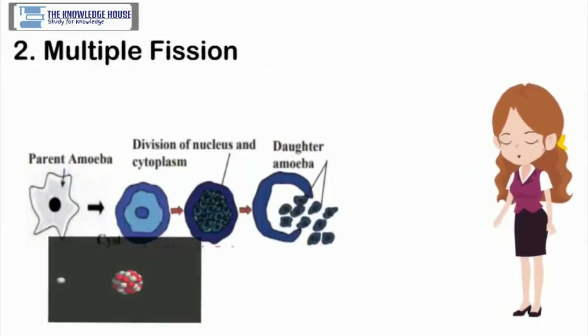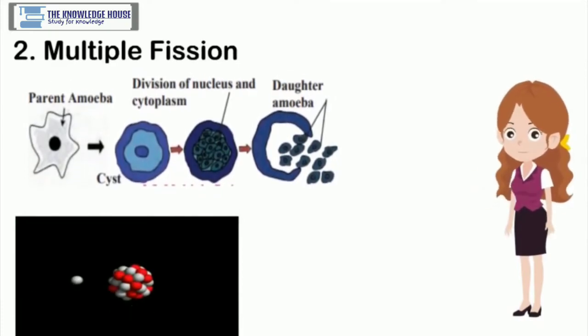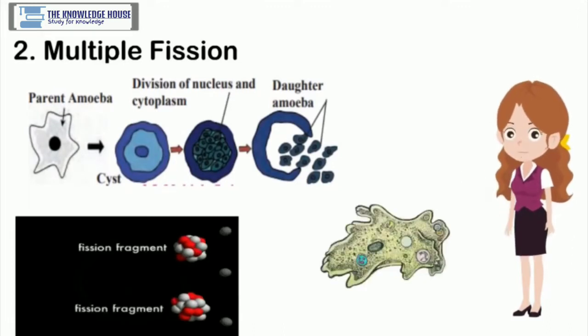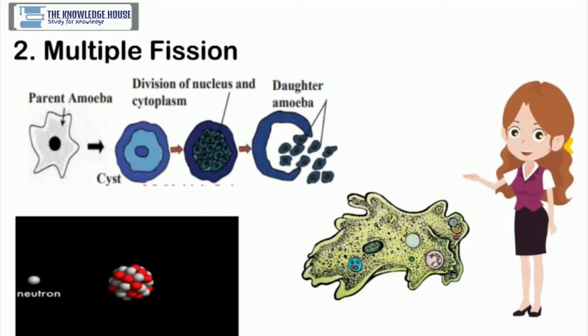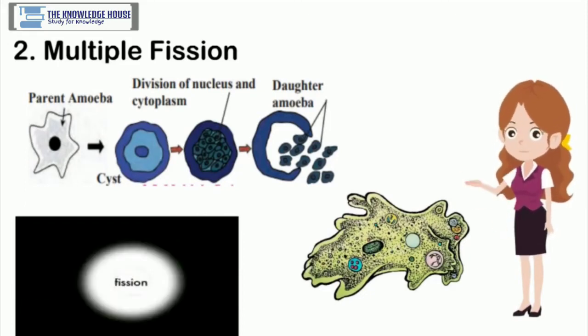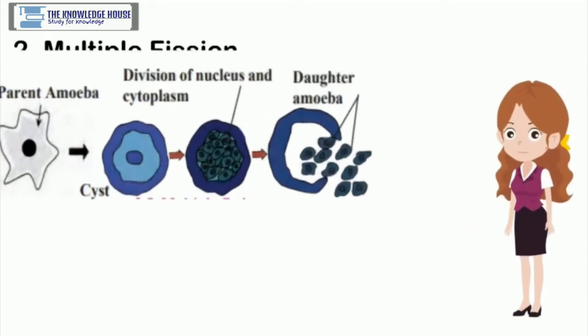Many nuclei are formed by repeated nuclear divisions in the cyst. It is followed by cytoplasmic division, and thus many amoebae are formed. They remain encysted till there are adverse conditions. The cyst breaks open on arrival of favorable conditions, and many amoebae are released.